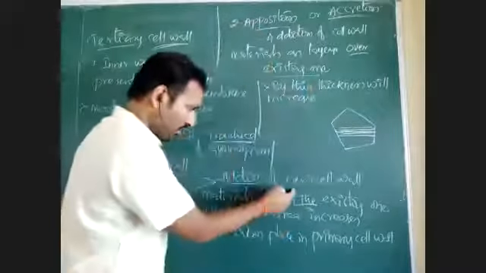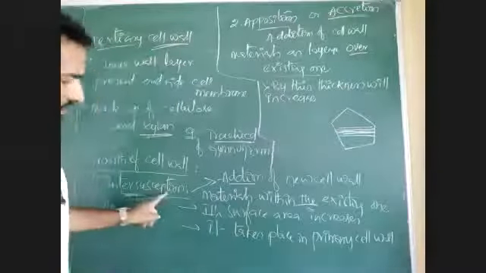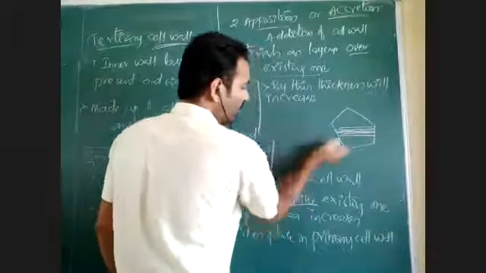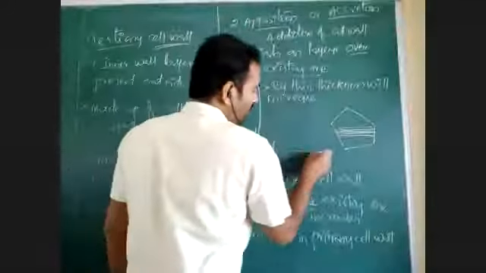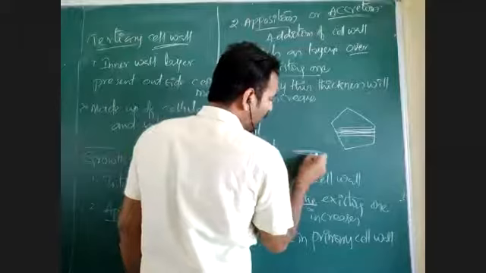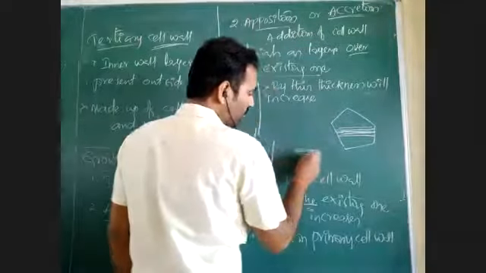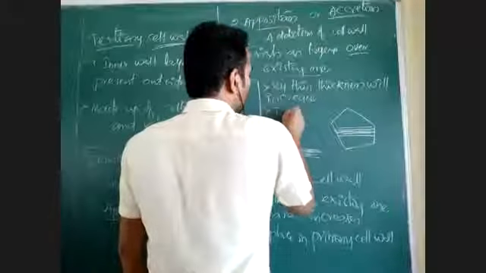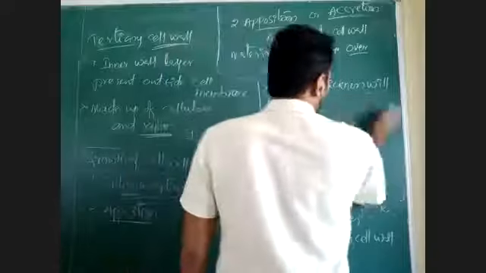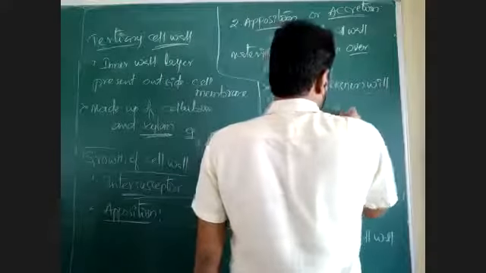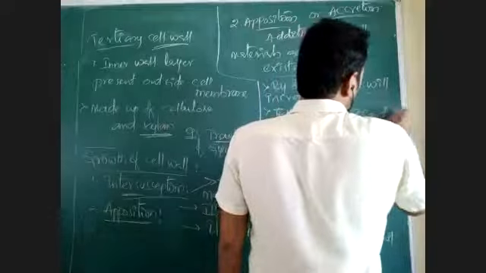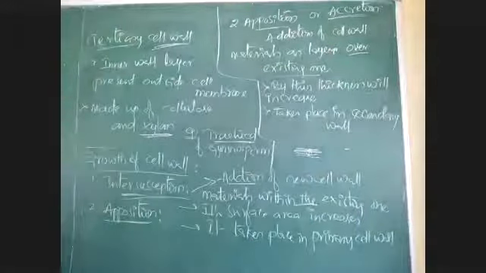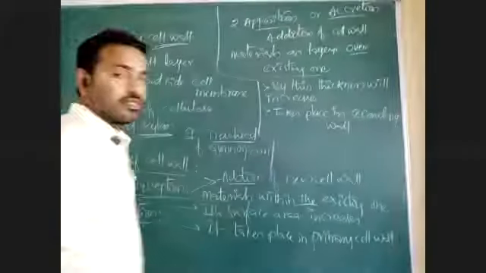See here, by adding this intersusception process, cell wall is elongated, so that surface area will increase. But by apposition, one layer is there, on that one more layer is formed, again one more layer is formed, so that thickness will form. And majorly this apposition takes place in secondary wall. In secondary cell wall, there is apposition growth of cell wall is taking place.